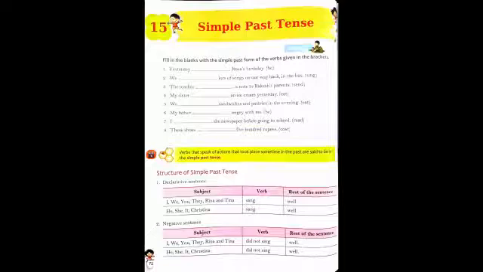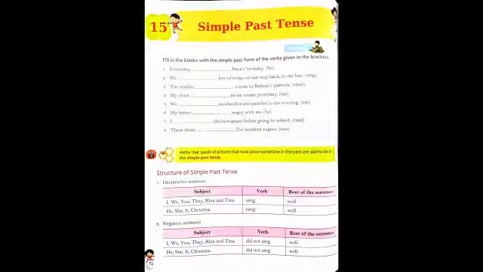So, how can we use the past tense? We can know by seeing the structure over here. Structure of simple past tense. We can use simple past tense in a declarative sentence like this. First, we use the subject: I, we, you, they, Reena and Tina.